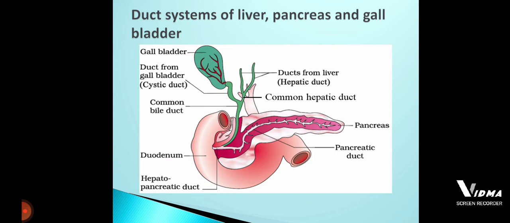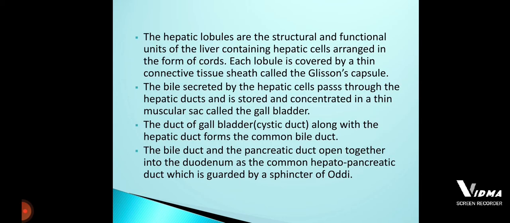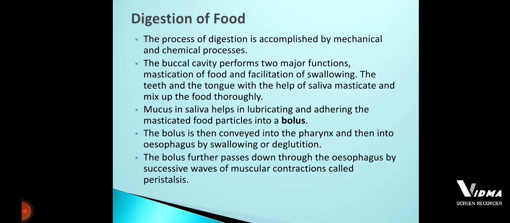Here we have discussed the duct system of the liver, pancreas and gallbladder, which forms the hepatopancreatic duct that opens inside the duodenum, and that is regulated by the sphincter of Oddi. After that, we came across the digestion of food. This digestion of food takes place with the help of two methods, the mechanical and the biochemical or chemical method.